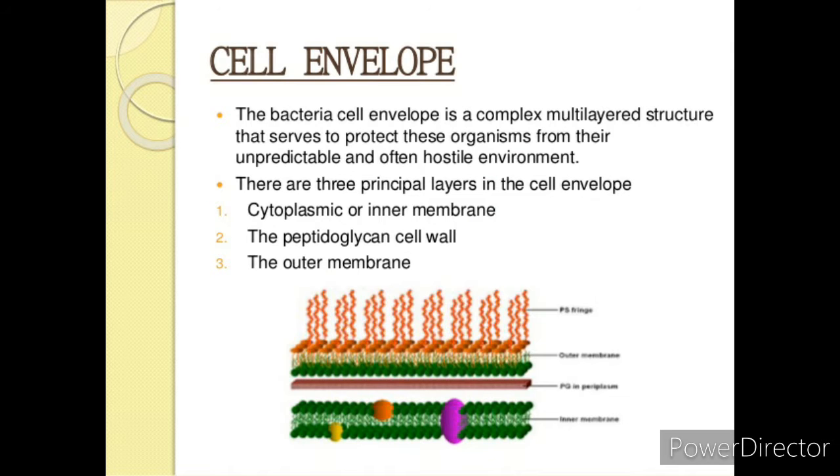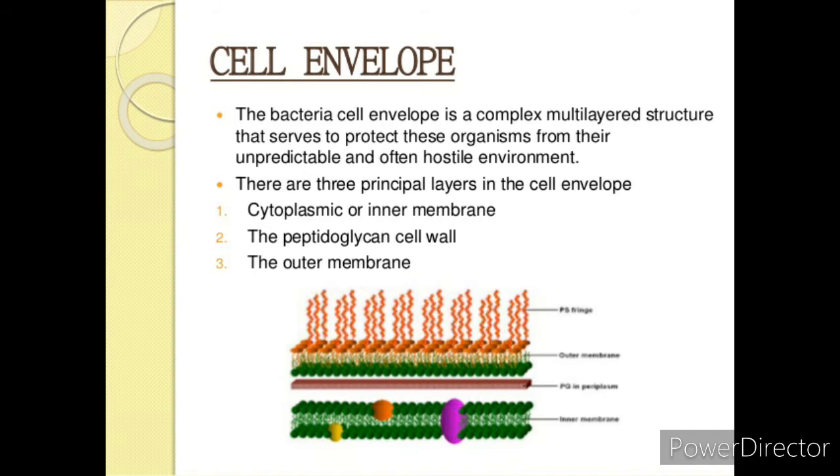Now we will look into cell envelope, cell membrane and cell wall individually. First, the cell envelope: where is the cell envelope seen? The cell envelope is found in prokaryotes. The cell envelope comprises the inner cell membrane. As we all know, the plasma membrane is common to both prokaryotes and eukaryotes.